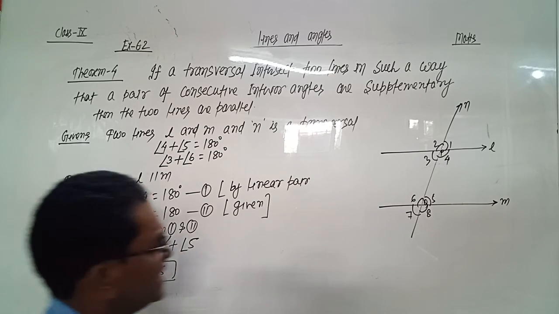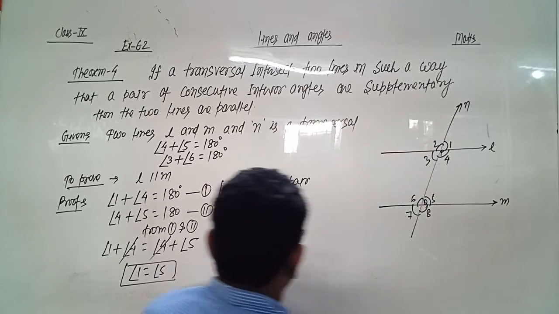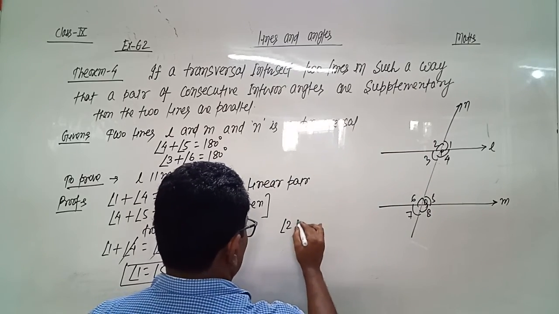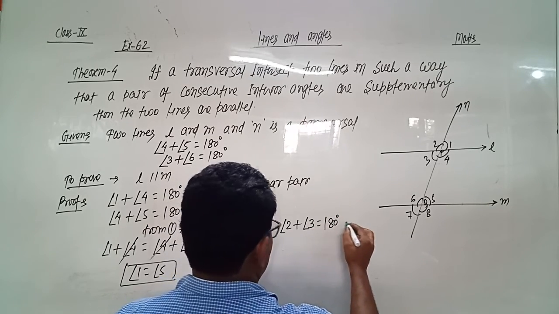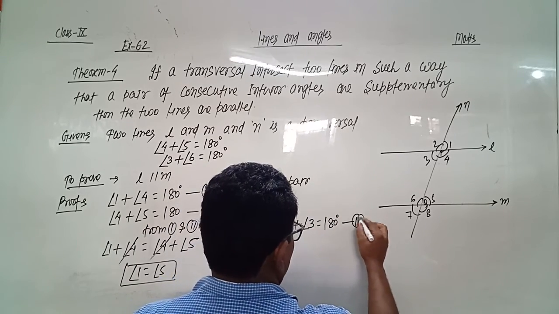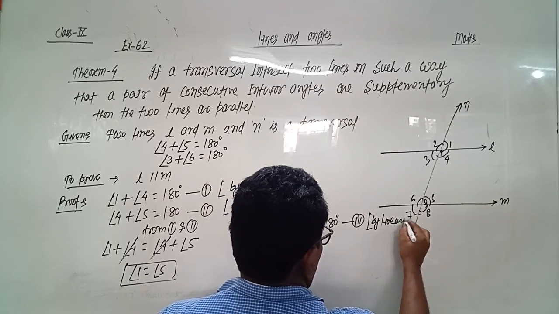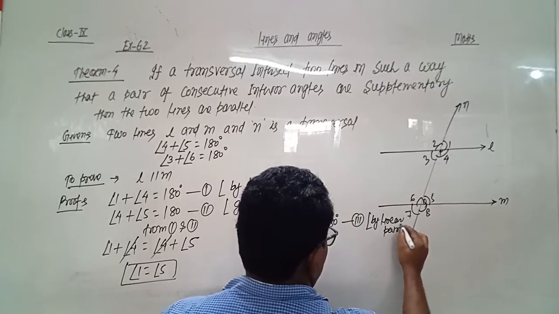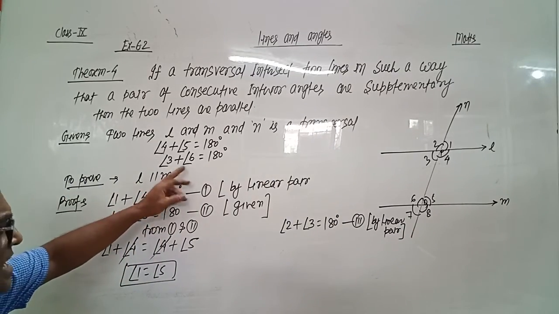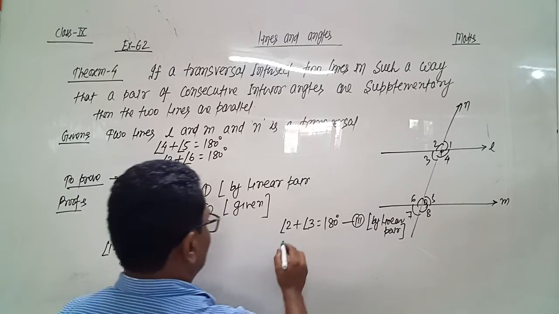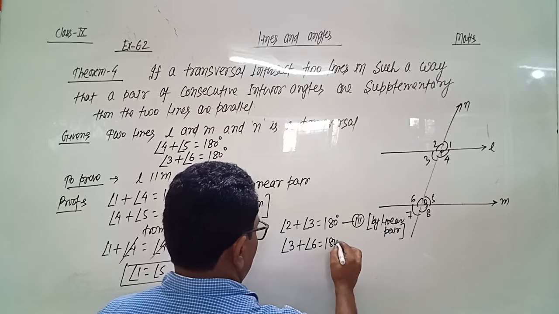Also we can prove that angle 2 plus angle 3 equals 180 degree, name it third equation, by linear pair. And we are given angle 3 plus angle 6 equals 180 degree.